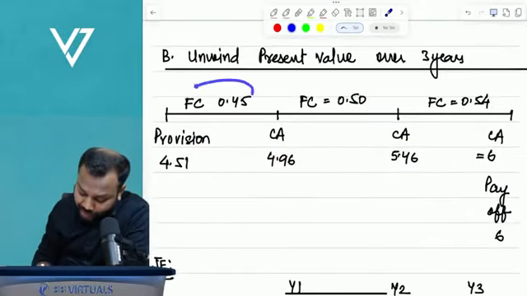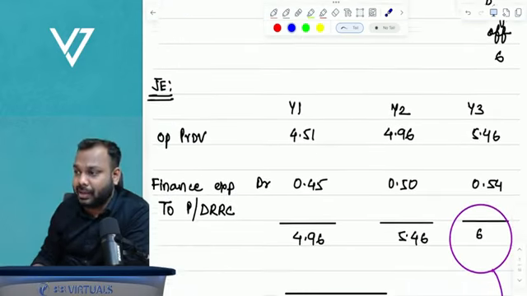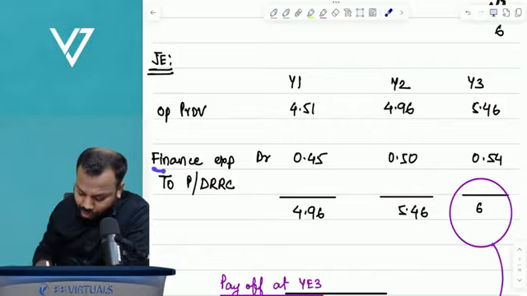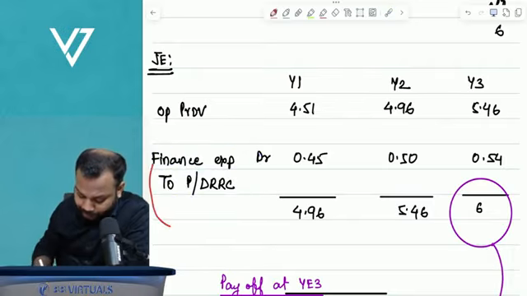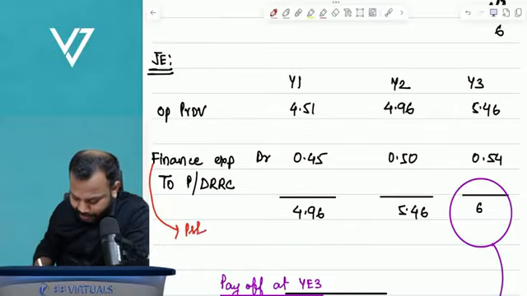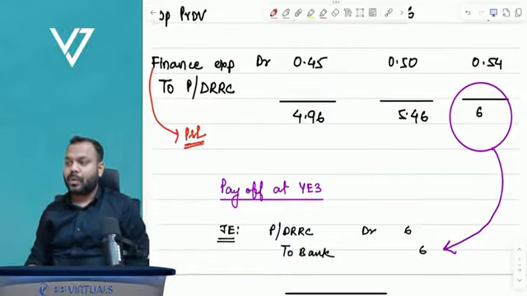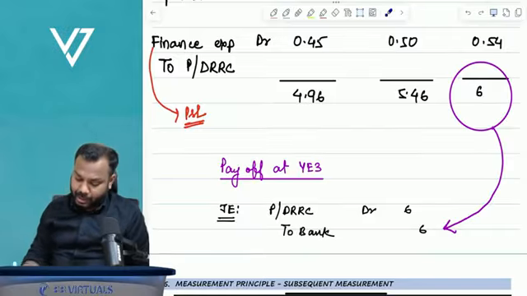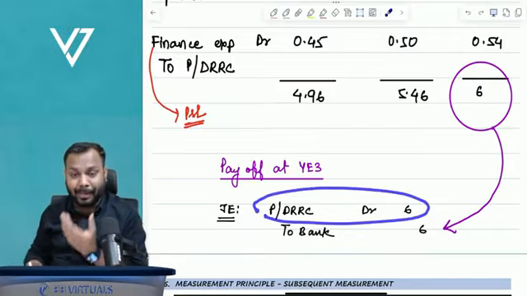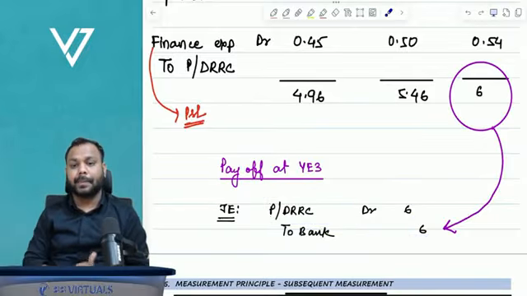Okay, now this finance cost will go to P and L. So journal entry will be finance cost account debit to provision for DRRC, and this finance cost will go to P and L. Okay, now the journal entry to pay off at year end 3 will be provision for DRRC, an obligation, a liability which we debit, and pay off 6 to bank.